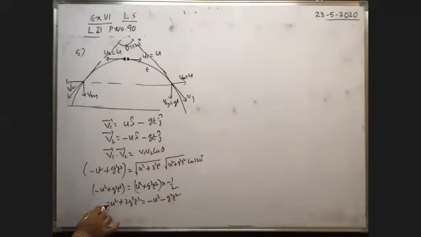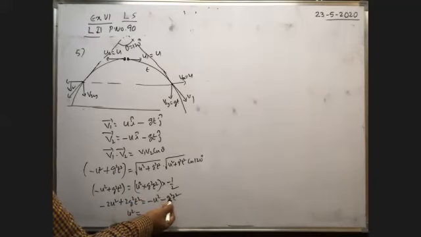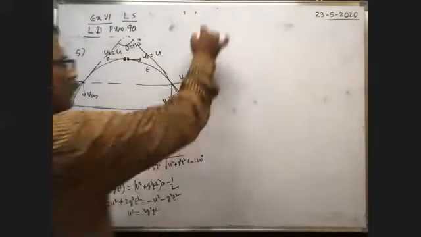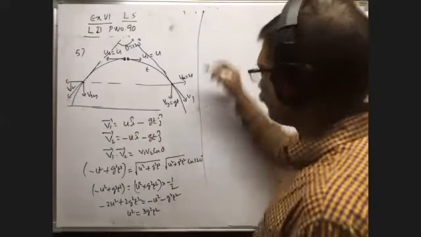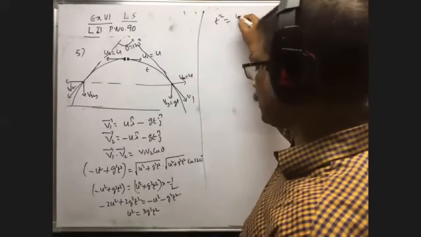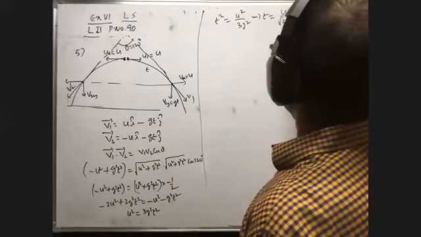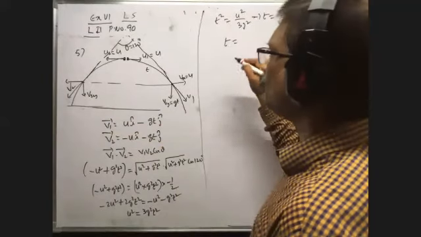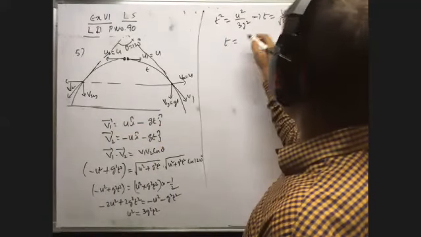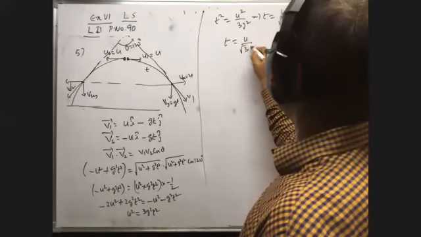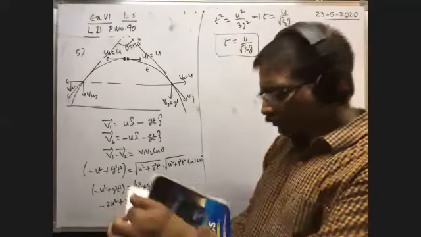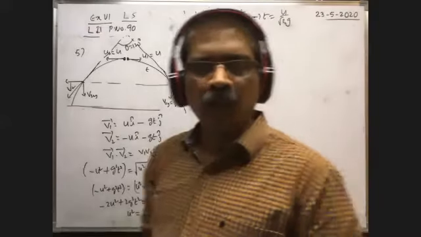Now bring the minus 2u square to the right and the g square t square to the left. Then minus u square plus 2u square gives u square, is equal to 3g square t square. We need t, therefore t square is equal to u square by 3g square, which implies t is equal to u by root 3 g. You substitute the data. I think this is the answer given: u by root 3 g.